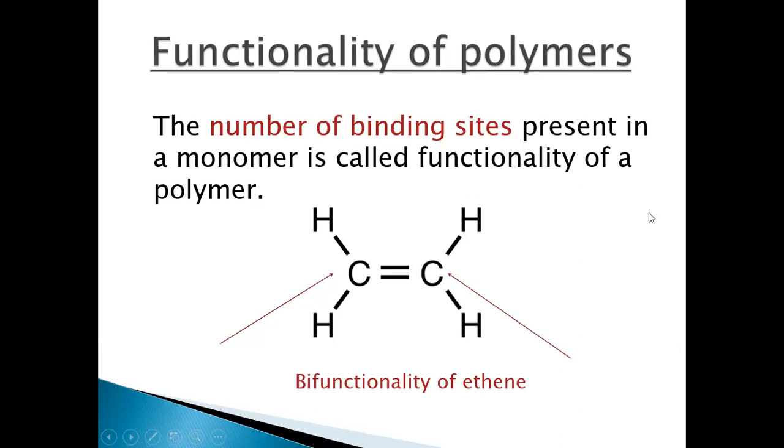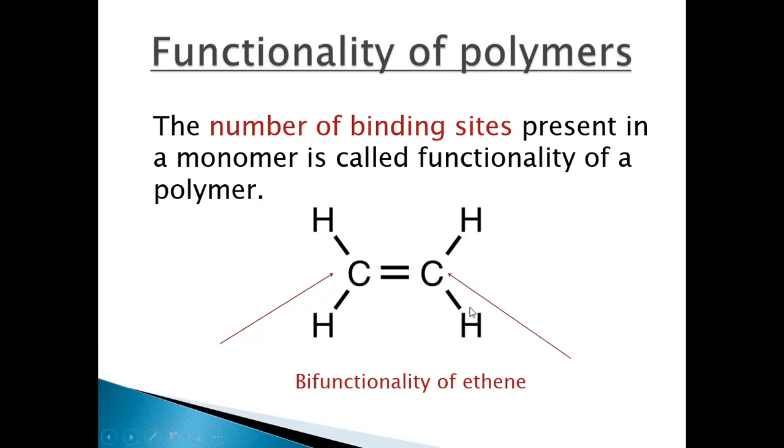Next, we have functionality of polymer. Now, what is functionality of polymer? The number of binding sites or bonding sites present in a monomer is called functionality. For example, in the production of polythene, we are using ethene as a monomer. We know that a polymer is made by combining a number of monomers.